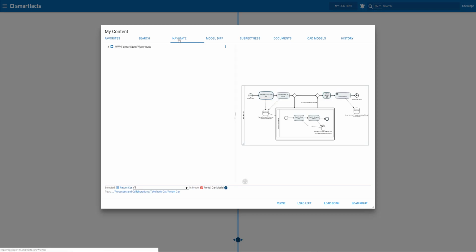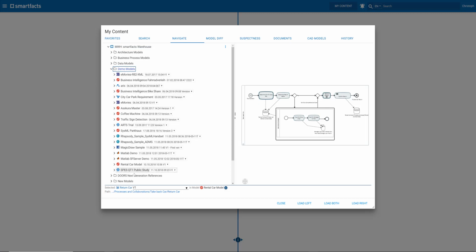Then I have a global model warehouse tree. This is a global tree you can extend by adding folders and publishing models. And if I expand such a folder, then you see that there's a lot of content I have already published to this instance. Here are Urban, Innovator, ARIS, Record Requirements Packages, Enterprise Architect, Rhapsody, MagicDraw, MATLAB. So everything we know and love.